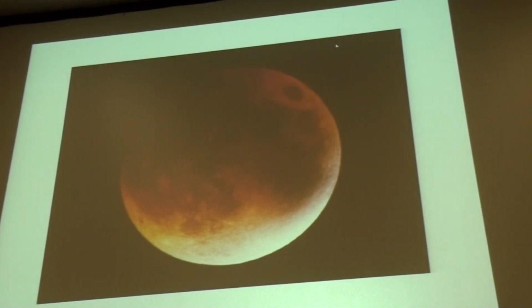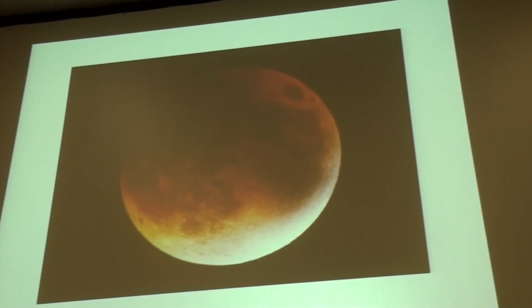And so there we see what the eclipsed moon would look like, kind of this orangish color. And by the way, it turns out that if you want to see a total lunar eclipse, your best bet is to use binoculars and not to use a telescope, because there's not enough light to really resolve well with a telescope.